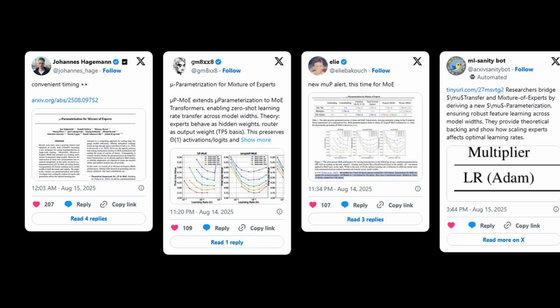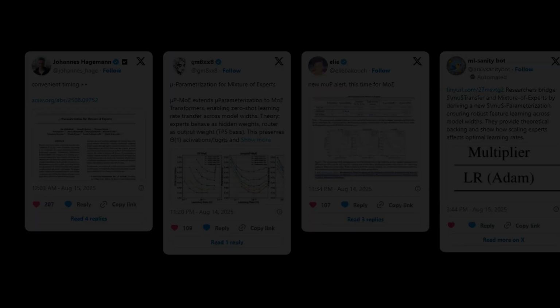Building on that, the tweets echo quick excitement, people call it convenient timing, flag a new micro-P for mixture of experts, and highlight zero-shot learning rate transfer with router and expert scaling. Engagement looks solid, with likes around 100 to 200 on several posts.